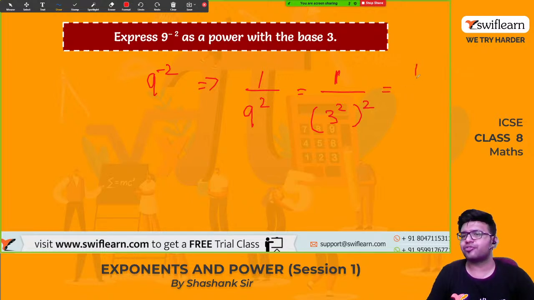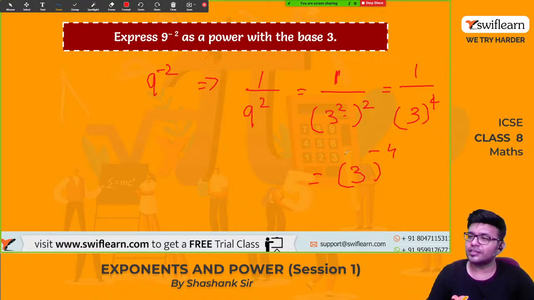So we have studied the power law. A raised to m, raised to n, is nothing but a raised to m into n. So 2 times 2 is 4. This can be written as 3 raised to 4. So the answer is 1 divided by 3 raised to 4, or 3 raised to minus 4. This is the answer for this.